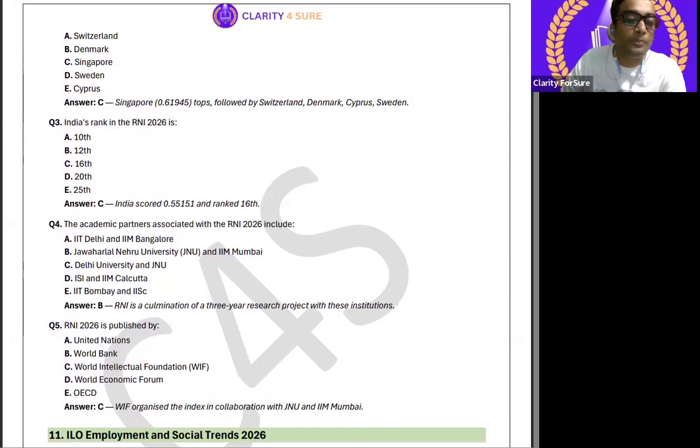Last two questions for this report: the academic partnership associated with the RNI 2026 include, and such means partnership questions, right? The static question can be asked, and it was JNU with IIM Mumbai. I hope it is clear. B option is clear to everyone. Culmination किसका किसका हुआ था?